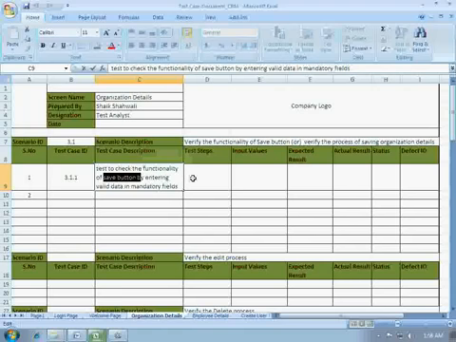So the test steps would be, first one would be enter company name or enter data in company name, and the next test step would be enter what was the other mandatory field, phone number.